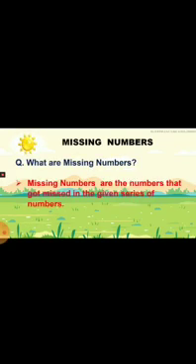What are missing numbers? Missing numbers are the numbers that got missed in the given series of numbers. It means we are given a series of numbers where some of the numbers are missing. But with the help of the concept of after, before and between, you are able to find that series. Let us try to understand this using some examples.